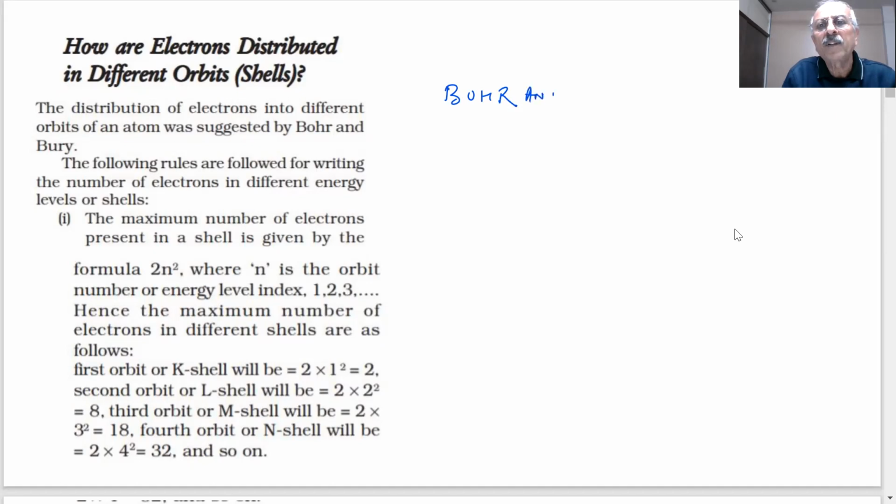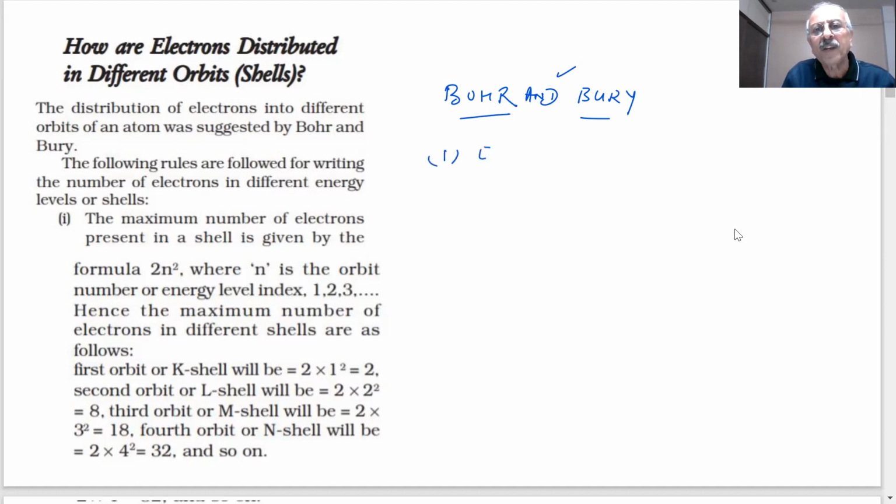Bohr and Bury, these two great genius scientists, also gave a scheme for how the electrons are distributed into different orbits in an atom. Why do we need that scheme? We will need that scheme in order to explain the chemical reactivity of the elements or the atoms.